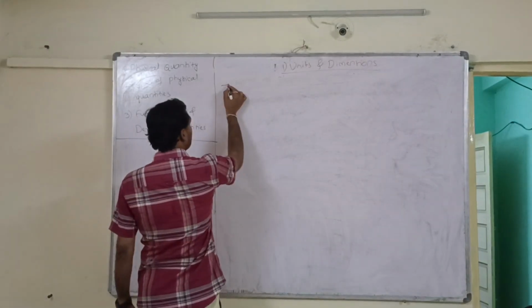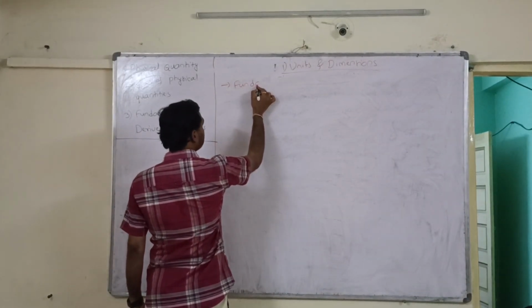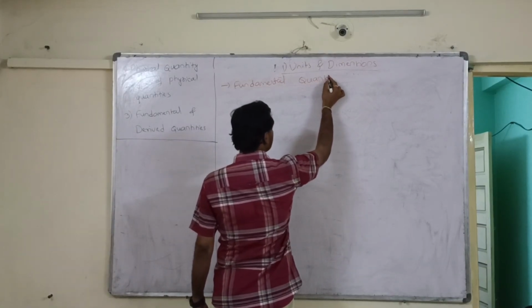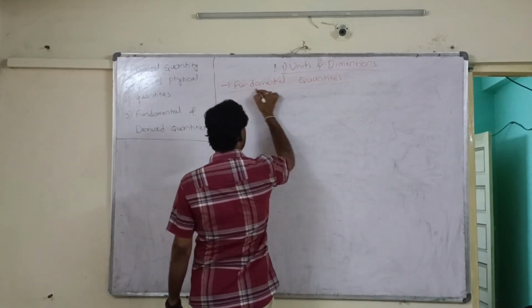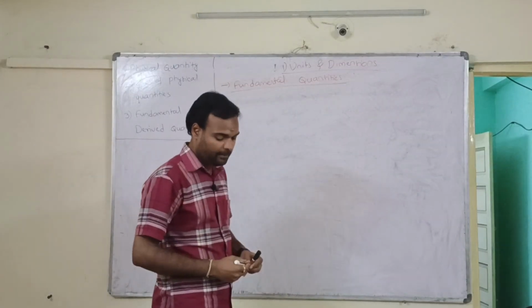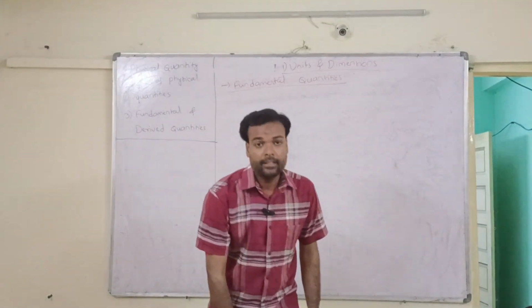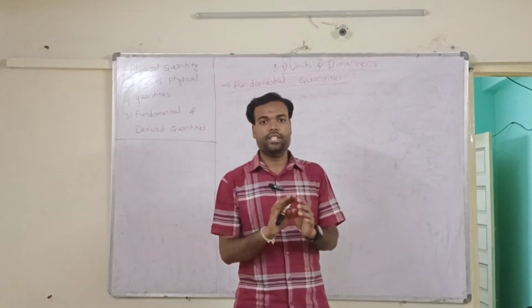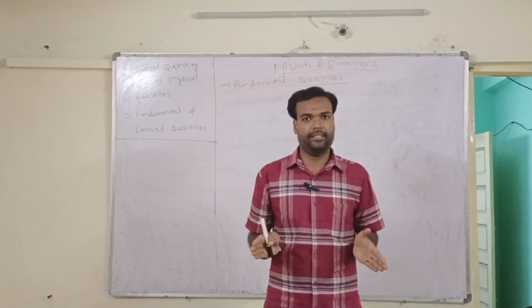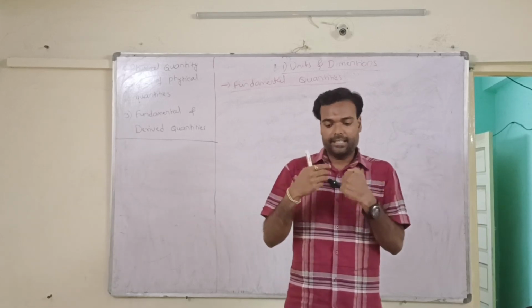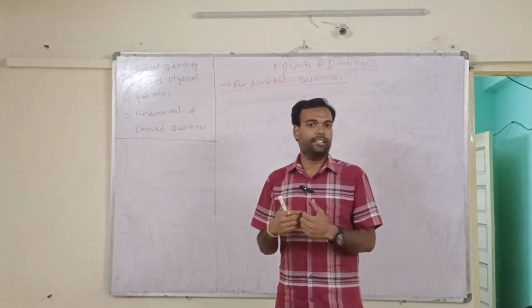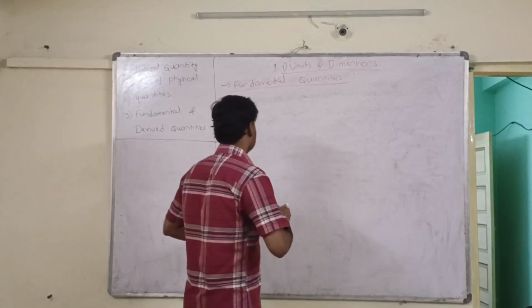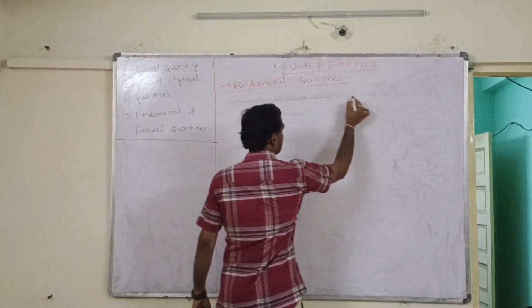Number 1, what is fundamental? Next one is fundamental quantities. See here, what are the fundamental quantities? The fundamental quantities are the quantities which do not depend on any other quantities. They are primary quantities. They are not derived from any other quantities, and generally 7 quantities are present.